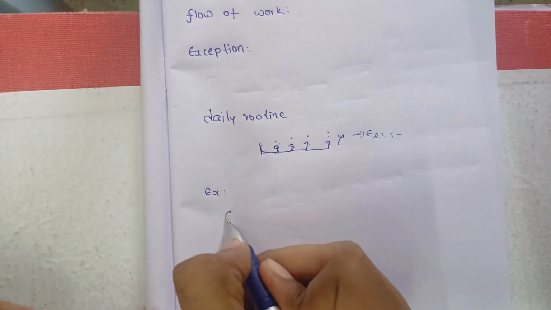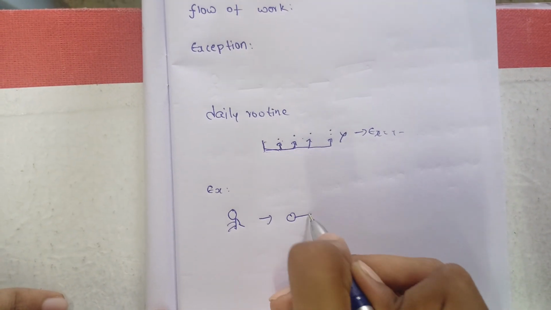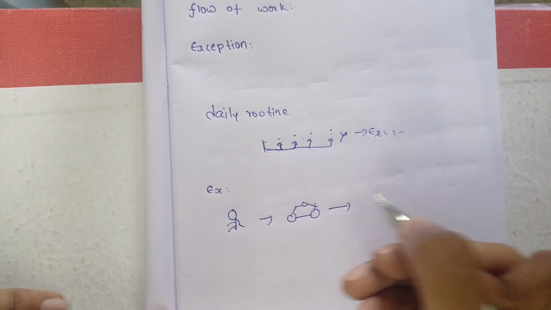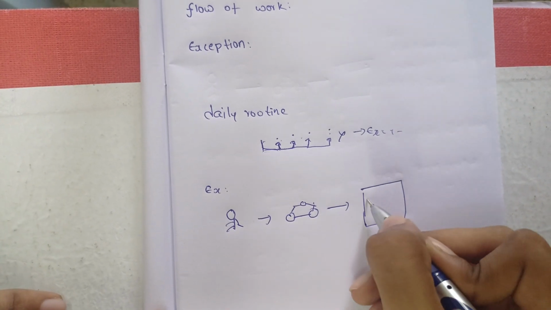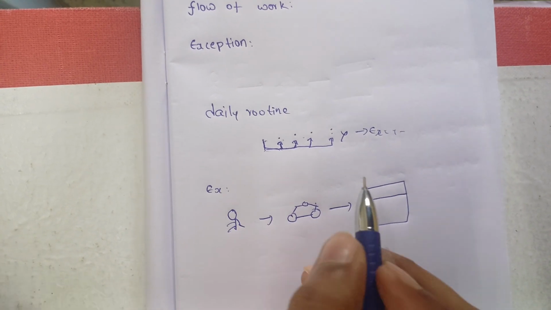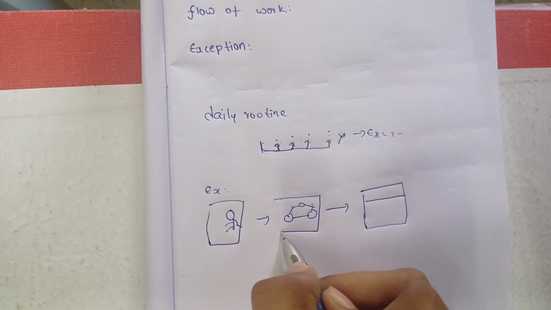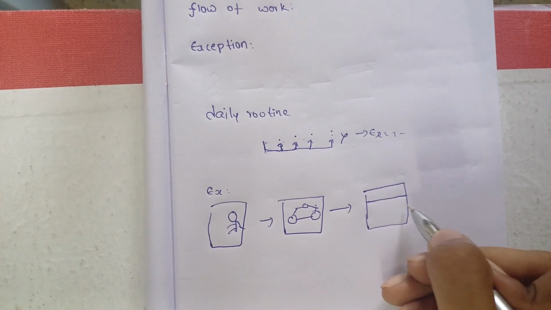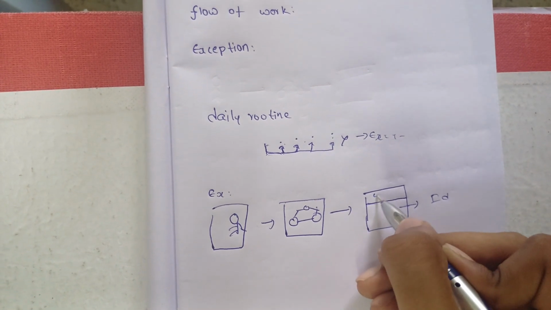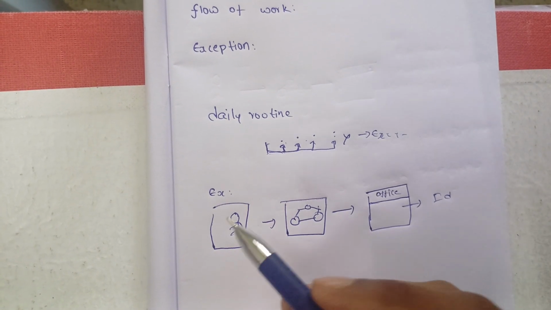Consider a guy who goes to the office in his car. This maybe doesn't look like a car, but adjust for it. That's his office. In this case, his daily flow of work is that he first needs to freshen up, later he needs to drive his car to the office, then he needs to log in, meaning he needs to scan his ID card in the office. So it is his daily work and the flow of work.